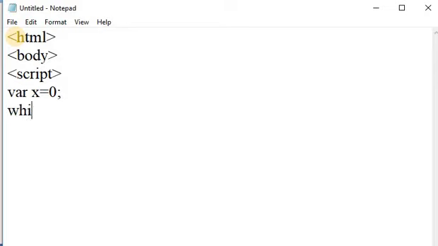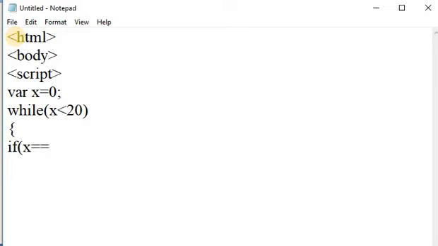Then in while, I am giving one expression as x is less than 20. Suppose it happens, then again I am taking here one if condition.